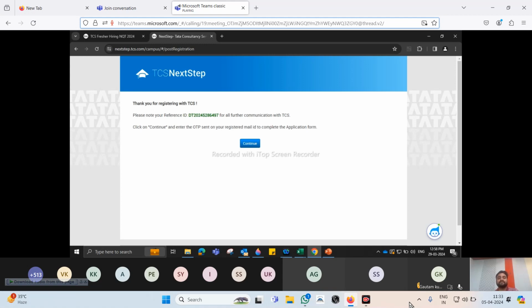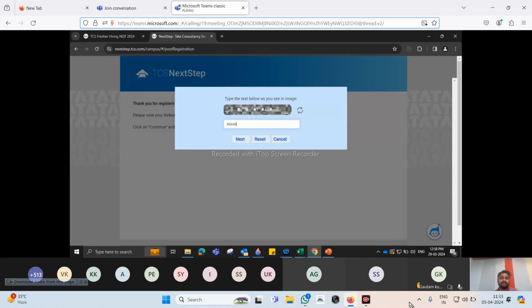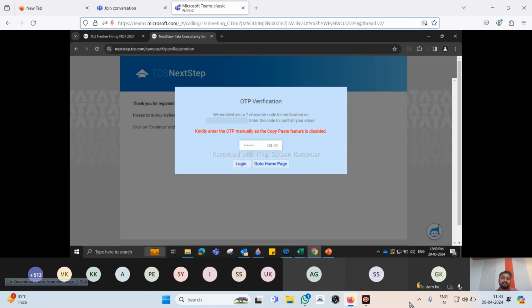This is the completion of the first stage of your application process. Now there are 3 stages. We'll move to the second stage. Again, it will ask you for a captcha. These are all for security reasons, you are very well versed with this. Click next. Then a manual OTP would be shared.